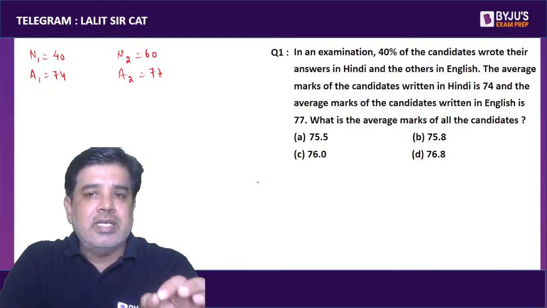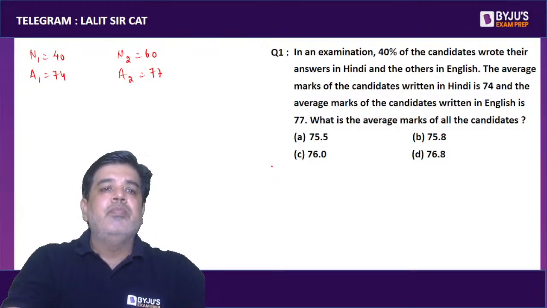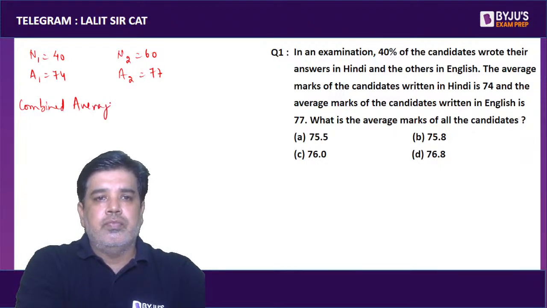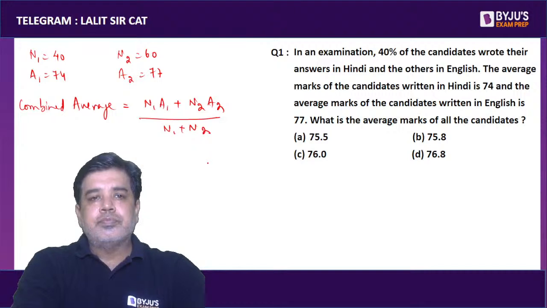What is the average marks of the complete data? Here we will be finding the combined average, or weighted average. The rule is (N1A1 + N2A2) over (N1 + N2).